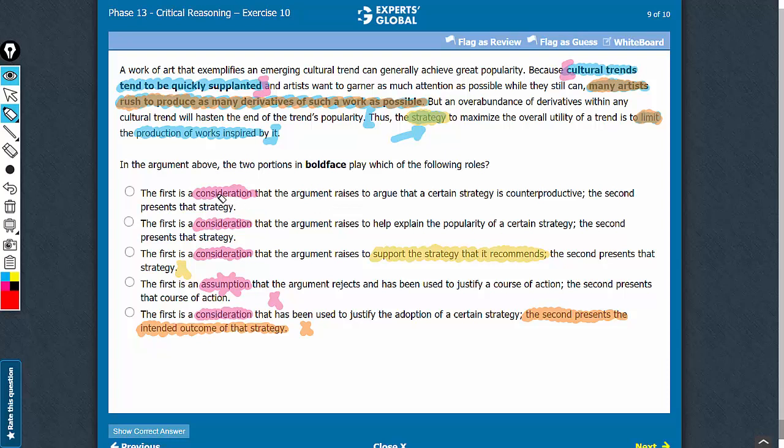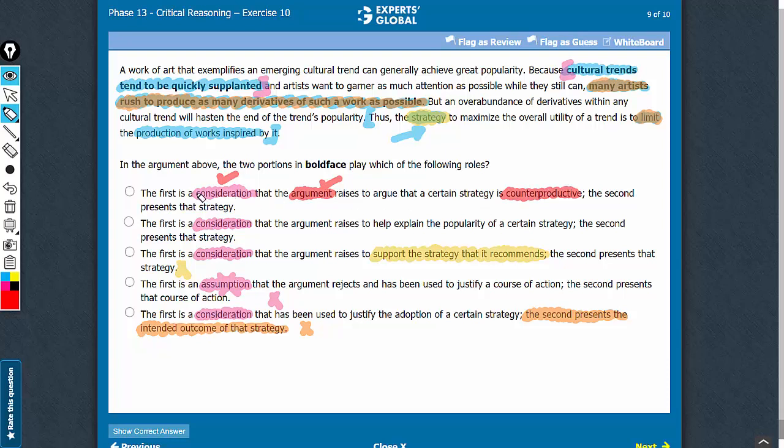See closely. The first is a consideration, yes, that the argument raises, yes, to argue that a certain strategy is counterproductive. Many students will choose this answer choice thinking that yes, the argument is suggesting that the strategy is counterproductive, but read this clause closely.